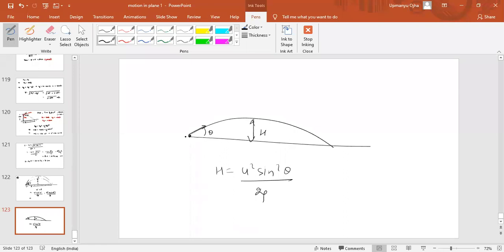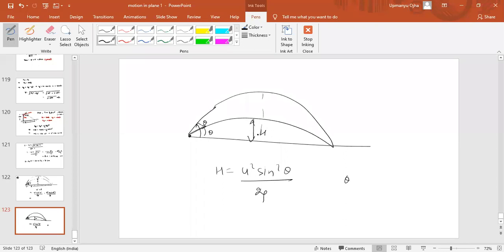Okay, now at what angle we should project so that range and height are same? Let us suppose we are projecting with theta dash, then range and height are same.